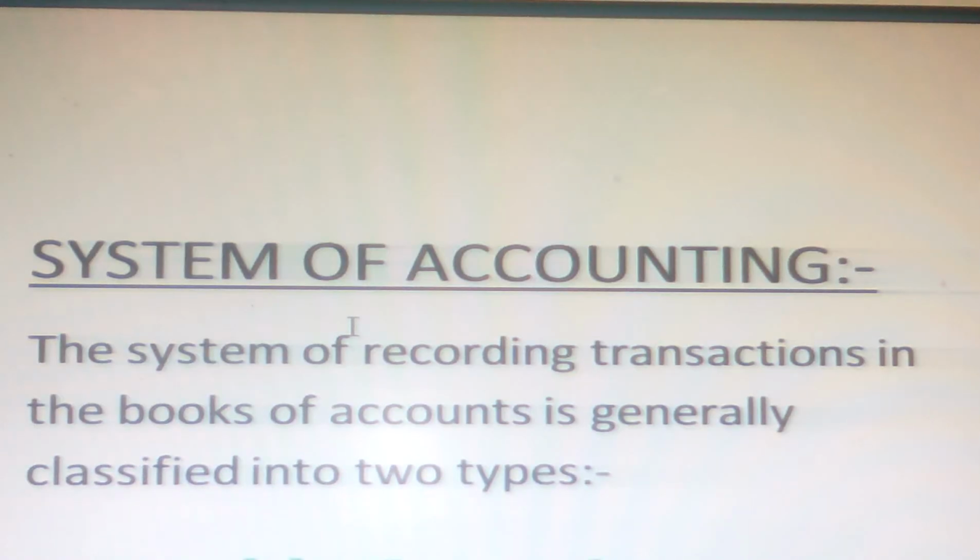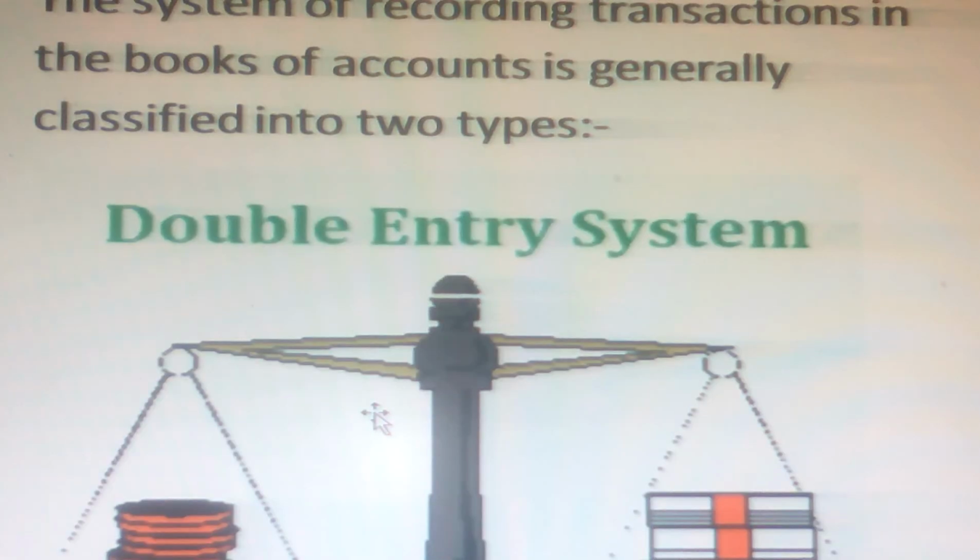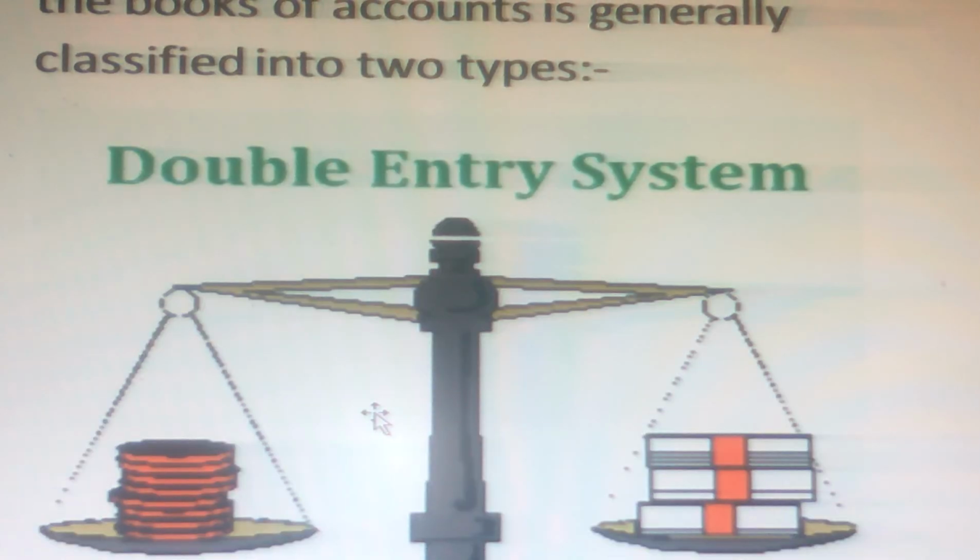For today, we are going to discuss a very important topic: systems of accounting. The system of recording transactions in the books of accounts is generally classified into two types. Okay, the first, very, very important one, is the double entry system. That's what we're going to discuss in future classes. So the double entry system is a very, very important one.